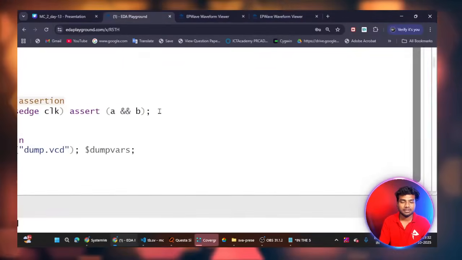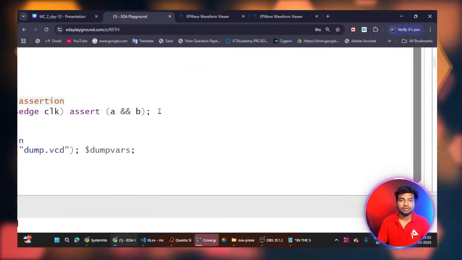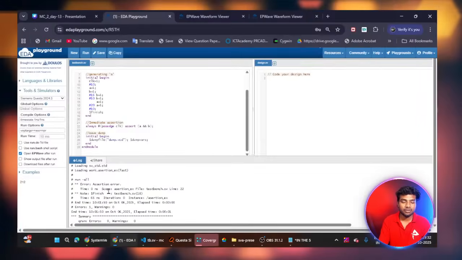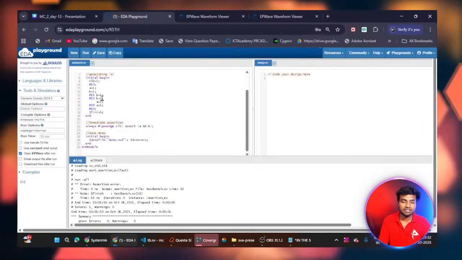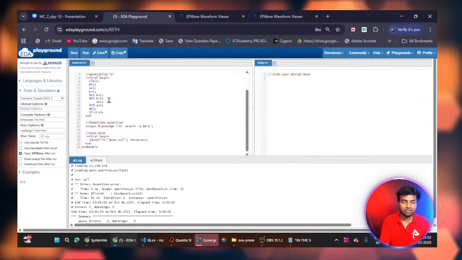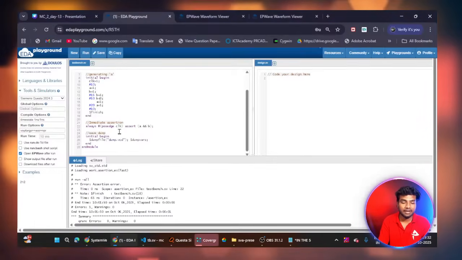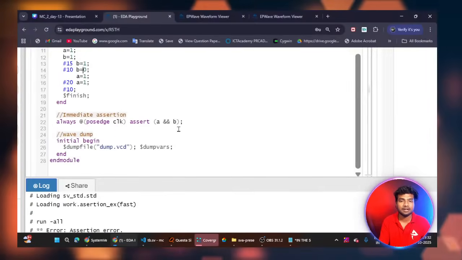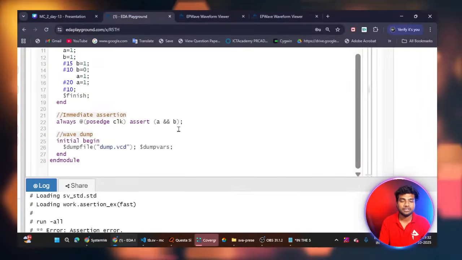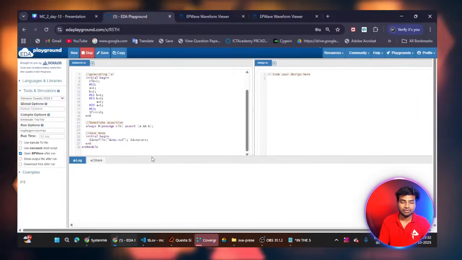So this is my logic. A must always be 1, and B must be 1. If they are 1, our assertion is passed. That's why I didn't receive any error message. If I change any value, like A equals 0, B equals 0, I will receive the error message from the assertion. I didn't write any error message, dollar error or dollar fatal, or any dollar display statements, but it will give the output as an error. So you can see now.